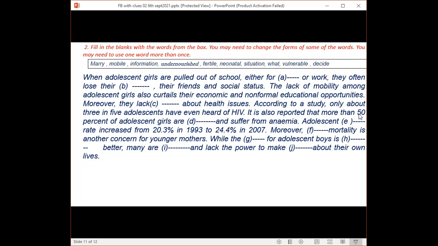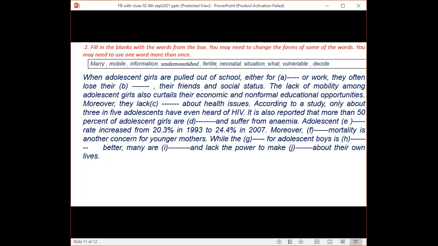It is also reported that more than 50% of adolescent girls are dash and suffer from anemia. Adolescent dash rate increased from 20.3% in 1993 to 24.4% in 2007. Moreover, dash mortality is another concern for younger mothers. While the dash for adolescent boys is dash better, many are dash and lack the power to make dash about their own lives.